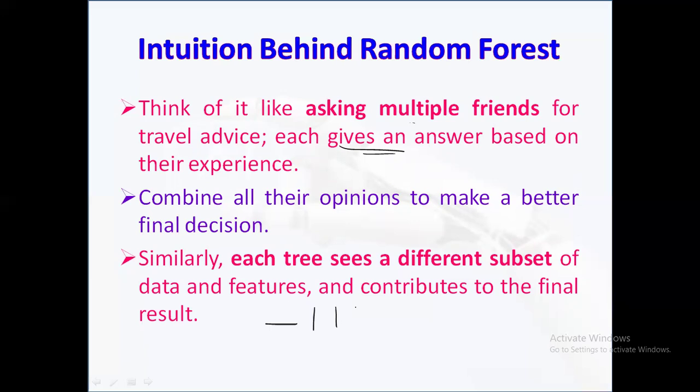See, if I have n number of friends, and these n friends want to go on vacation to some places, each and every person will have some experience with some tourist places. So each person will be making a tree, and then we will be combining them, and finally we'll be checking their decision trees' output based on voting. Voting or averaging will lead to the conclusion of which place we have to go for the vacation.